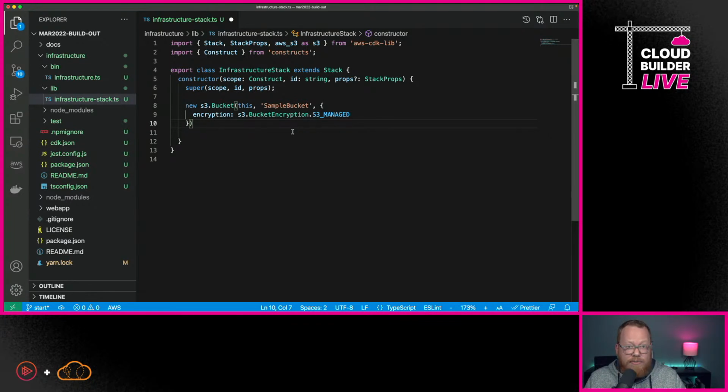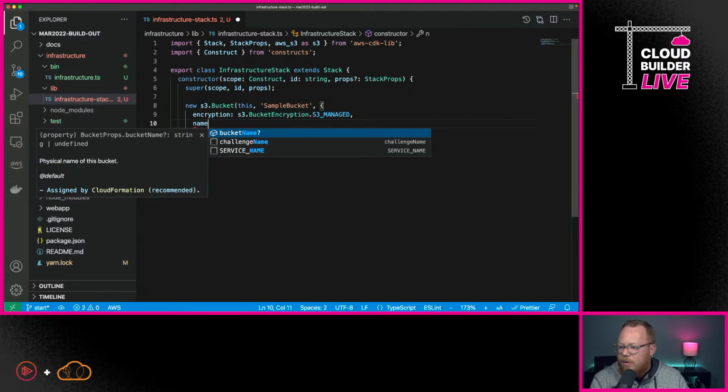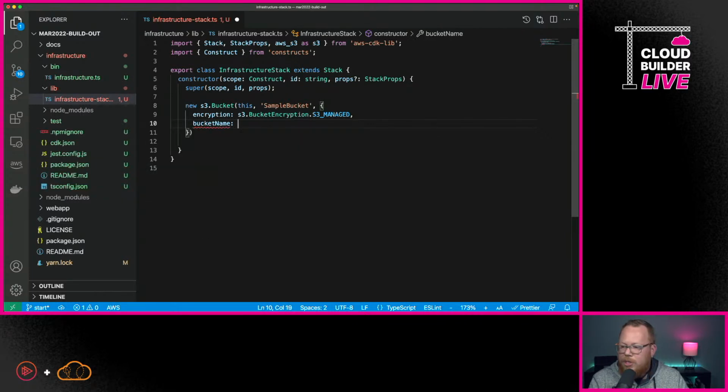Now, we could go through and give our bucket a name. That would actually be in this third option. And that's here that we can pass in properties. Now, in this case, I've just passed in one so you can see what it looks like. We have here that we're going to use just S3 managed encryption, but you could go through here and pass in basically whatever you wanted. Like if you wanted to do bucket name, like I mentioned, you could go through and enter your bucket name in here. You could do pretty much any property you can do on this.